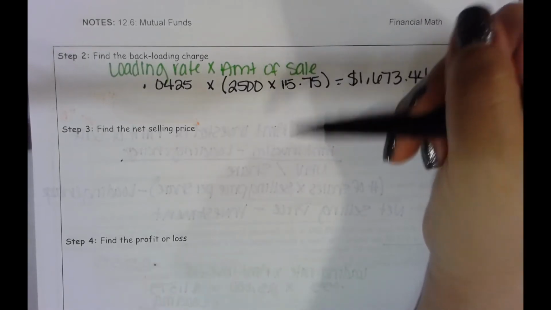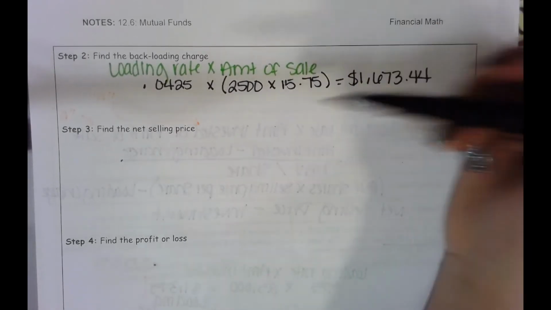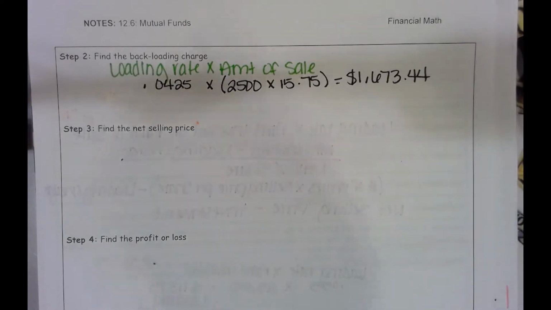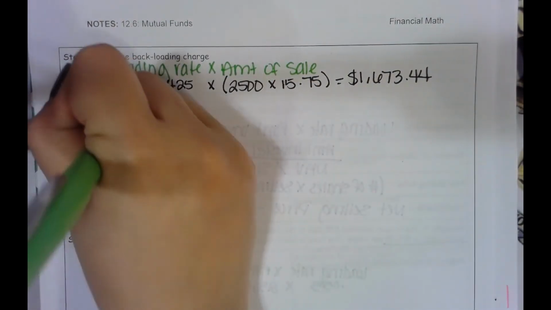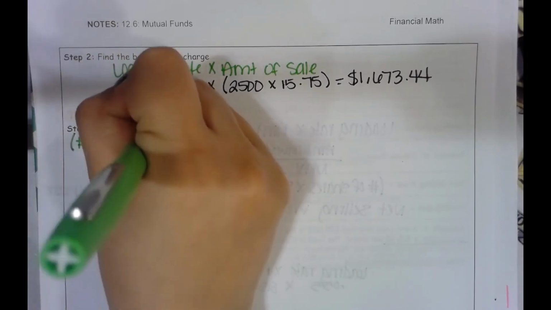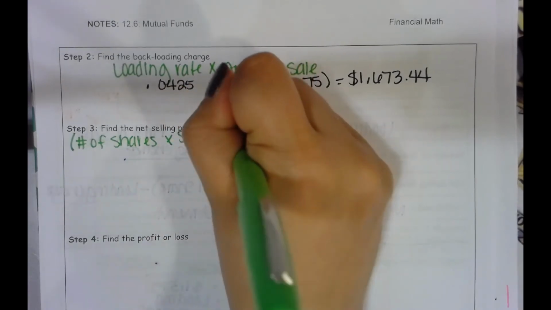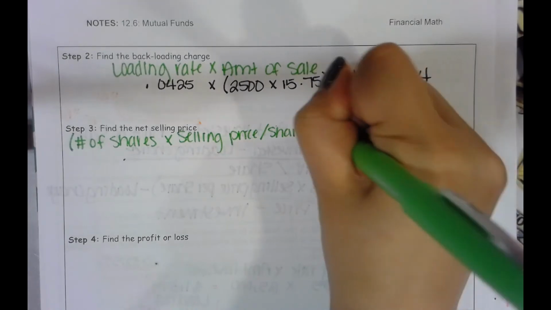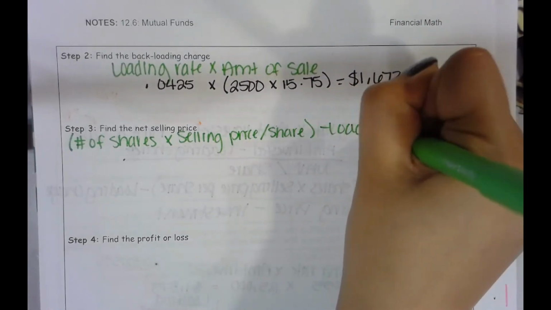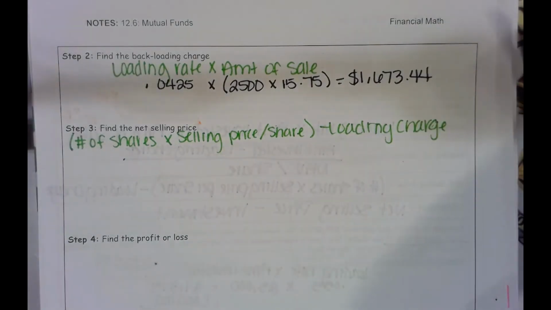Remember, it only goes with the amount of sale. This is a B mutual fund. Then to find your net selling price, you're going to take the number of shares, multiply it by the selling price per share, and subtract your loading charge, which I believe is our third formula on the front. Yes, that is our third formula.